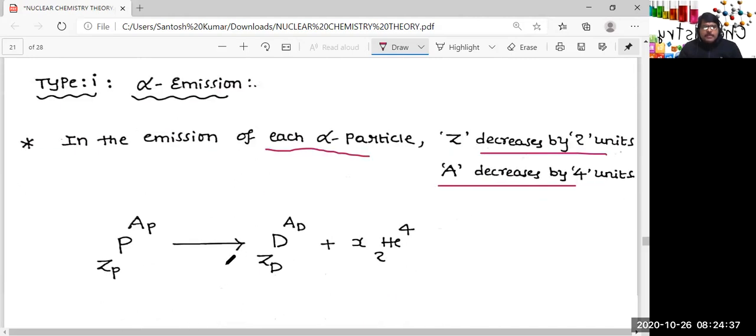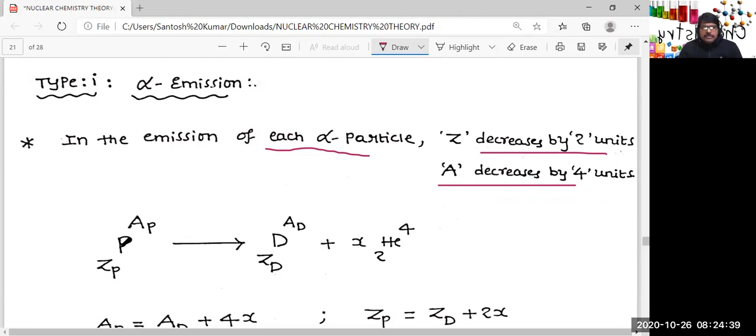Instead of taking one alpha particle, you can see this is a nuclear reaction where alpha emission is taking place. P stands for the parent nuclide, with the charge and mass of the parent nuclide. D stands for the daughter nuclide, with the charge and mass of the daughter nuclide. And along with this, you're also getting x number of alpha particles. While balancing nuclear reactions, the left-hand side charges and right-hand side charges are the same, and the left-hand side masses and right-hand side masses are the same.